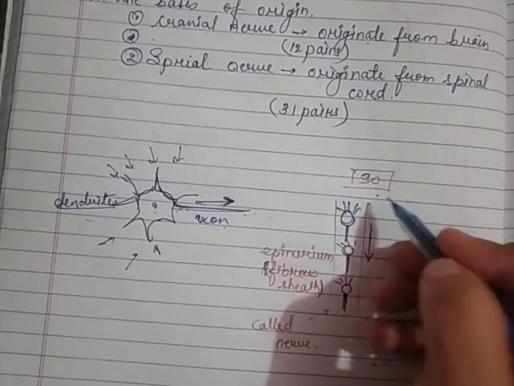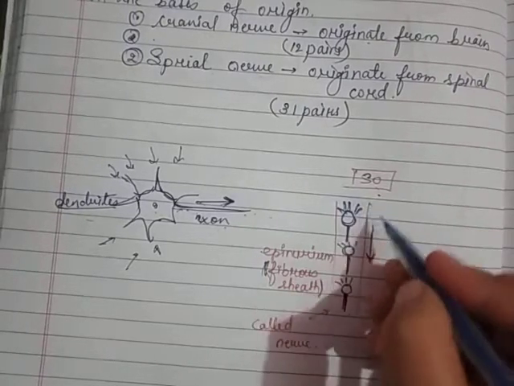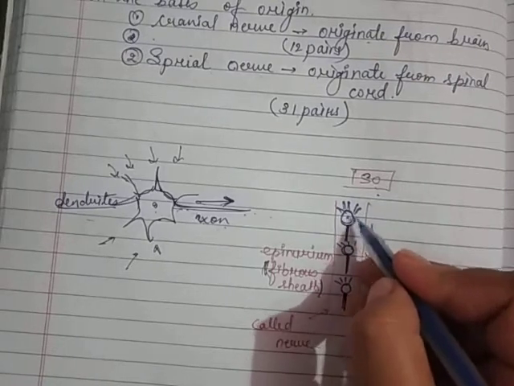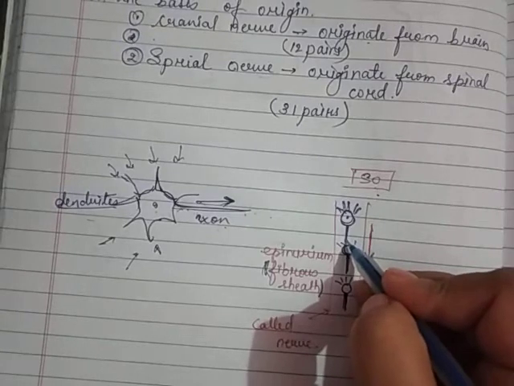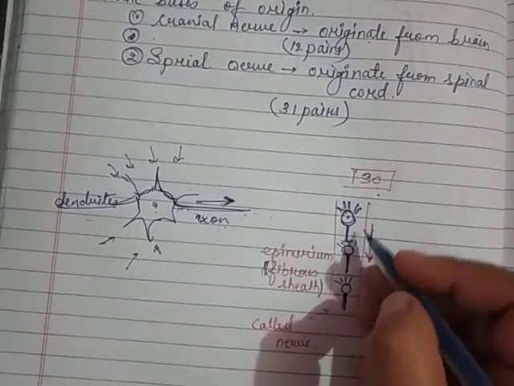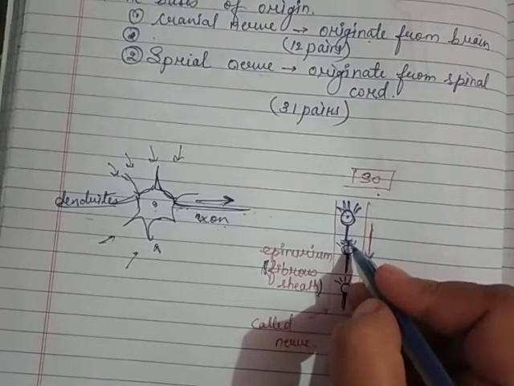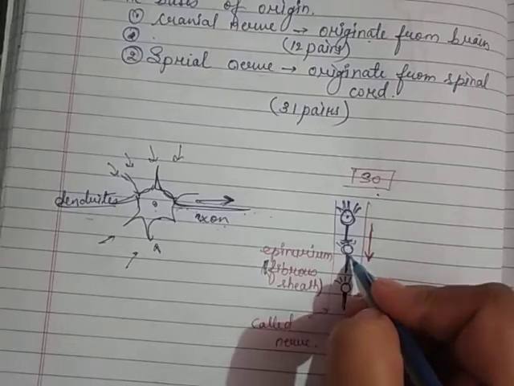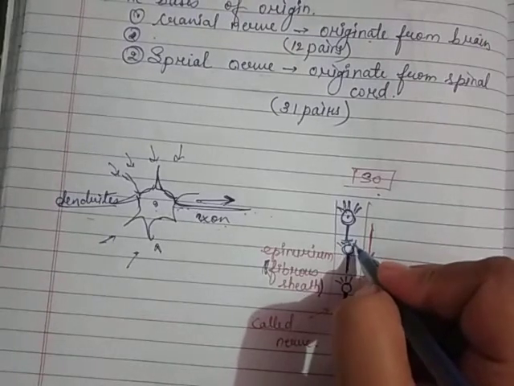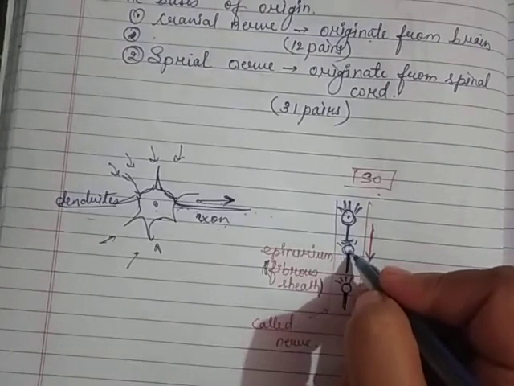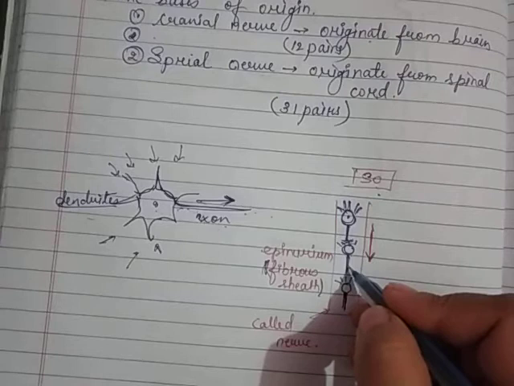So from there they are going to collect the information. Yes, they are collecting the information with the help of these dendrites, and they are taking this information from the cyton to the axon, and from this axon with the help of the synapses, where synapse is the connection between the two nerves. From these synapses, the next dendrite again collects the signals, and from this dendrite they carry the signal to the next dendrite. Yes, in this way the message is transferred from one neuron to the next neuron.